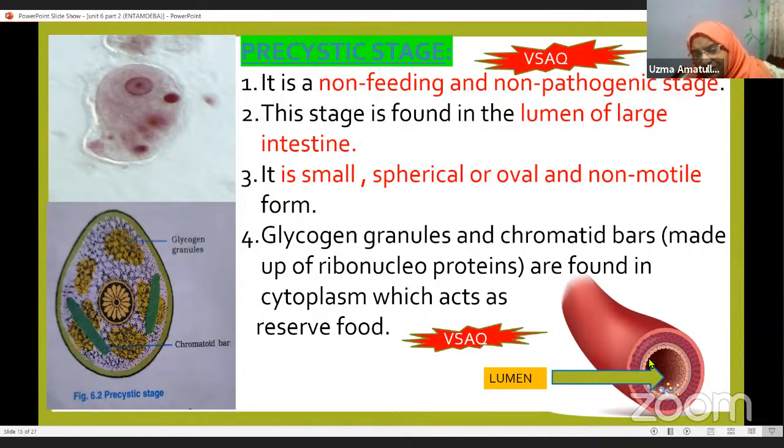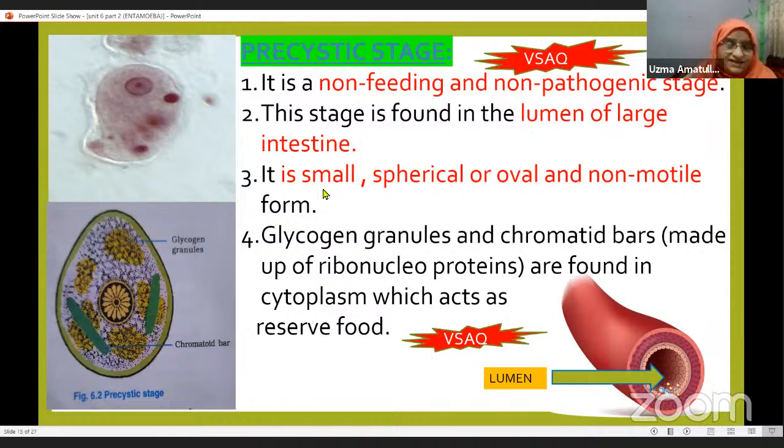You can see this hollow space. This space is called the lumen. So wherever tubular structures are there in the body, in which this hollow space is enclosed, it is called the lumen. So here, this stage is present in the lumen of the large intestine, not in the mucosa and submucosa membrane.